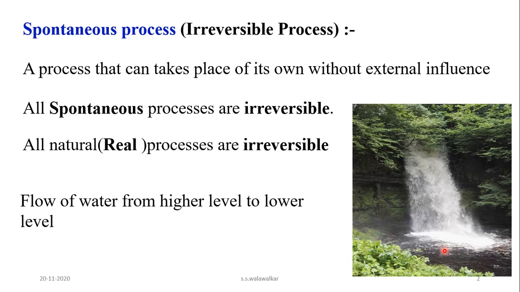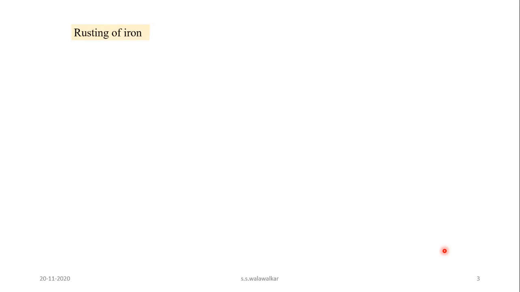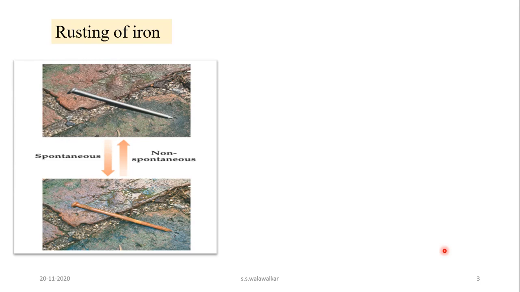Another example is rusting of iron. Rusting of iron is also a spontaneous process and it is a natural tendency. Whenever any iron article is exposed to air, that means when it comes in contact with oxygen in presence of moisture, then it gets rusted.